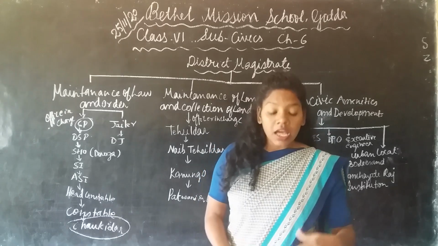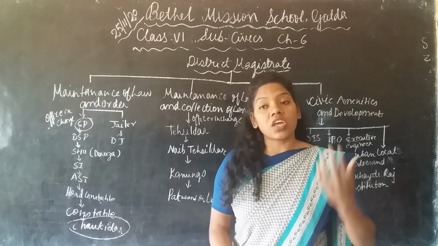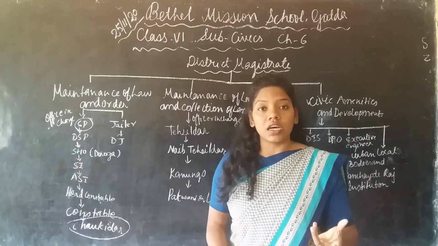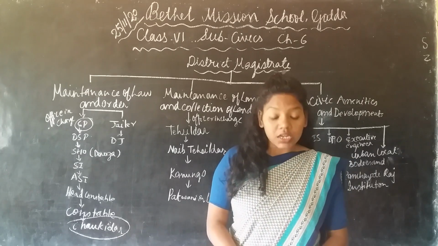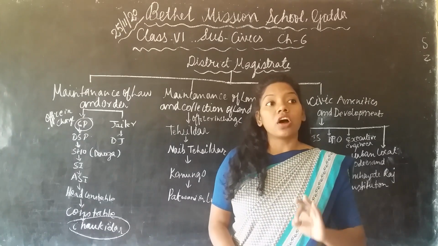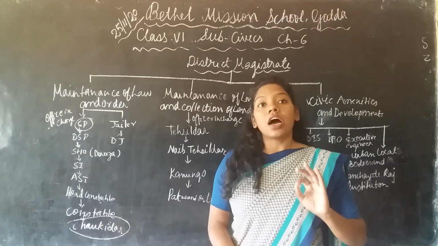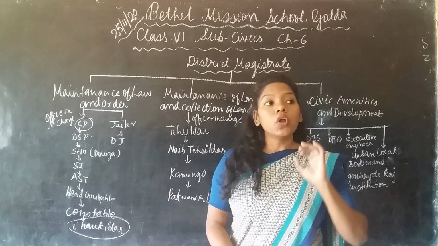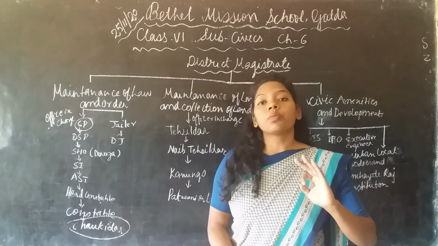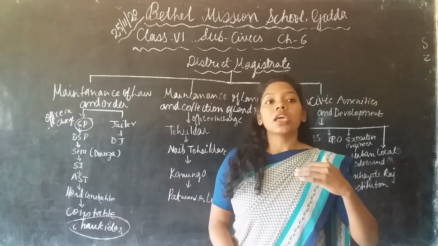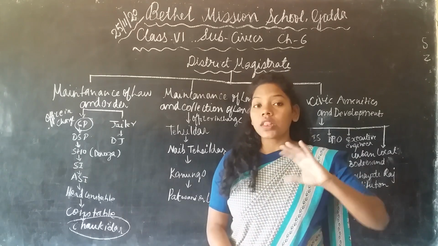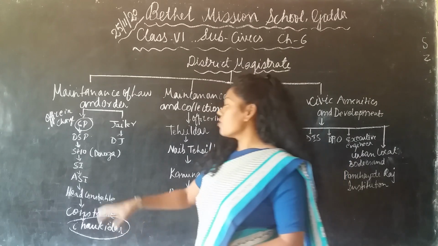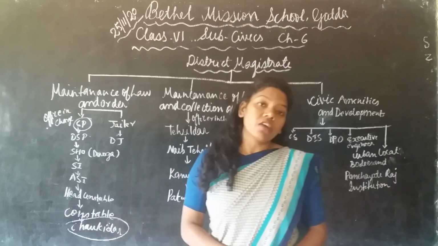They take various steps during festivals and fairs, especially maintaining law and order in the area where the fair is held, and they also look for most wanted people who already have criminal cases. These are the main work of the police.